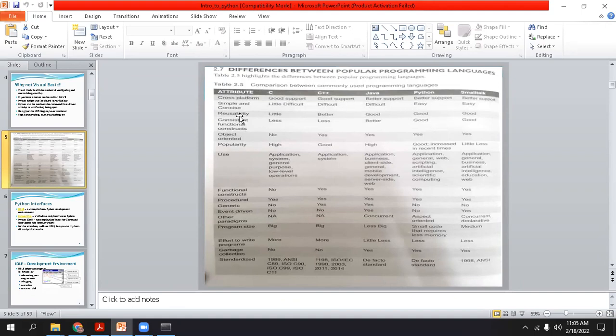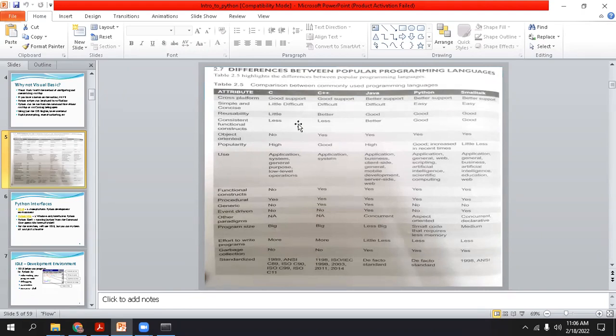Okay. Reusability. Reusability means what? You have learned in C++. What is reusability? Not repeating the same code again and again. Reusability means we can use the same code again and again without repeating it. The concept that we have learned in C++ regarding reusability is inheritance. I hope all of you remember it. Inheritance means a child class extends the features of the parent class. That means we don't need to write the parent class code again and again, which will already be inherited by the child class by using one single line of statement.